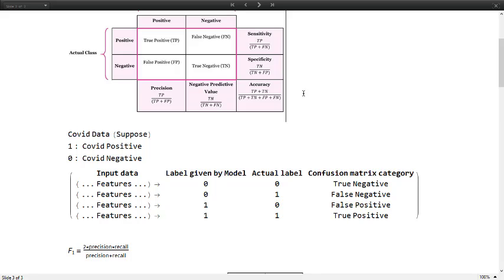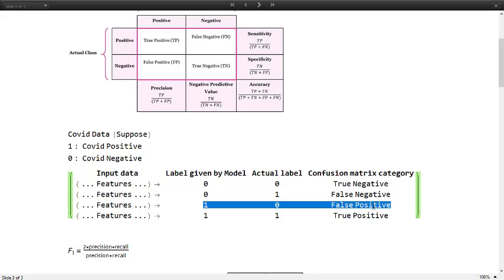Suppose we are looking at a COVID case as here, we need to avoid as much as possible the false negative cases, because we don't want any COVID infected person to go around and infect more people. So we need to train a model that is really careful in labeling these cases more than others.